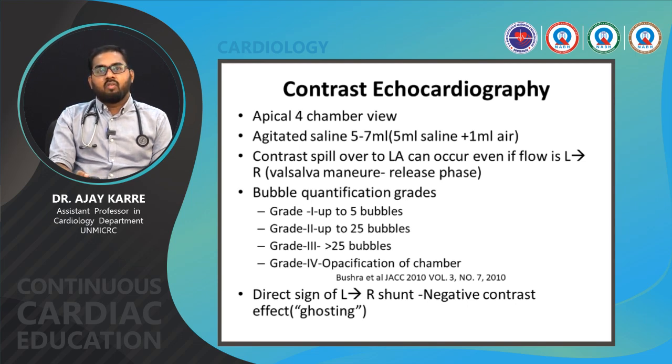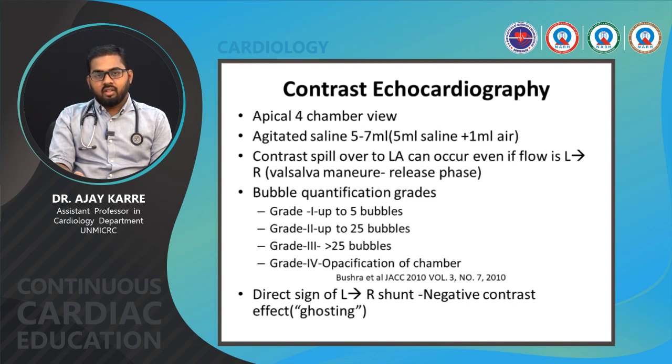Contrast spillover to the LA can occur even if the flow is left to right, during the release phase of the Valsalva maneuver. Bubble quantification grades: grade 1, up to 5 bubbles; grade 2, up to 25 bubbles; grade 3, more than 25 bubbles; grade 4, opacification of the chamber. Direct signs of left to right shunt: negative contrast effect, which is also called ghosting.